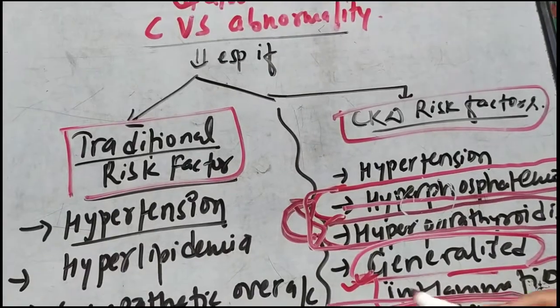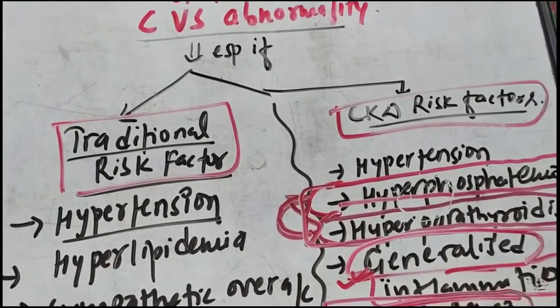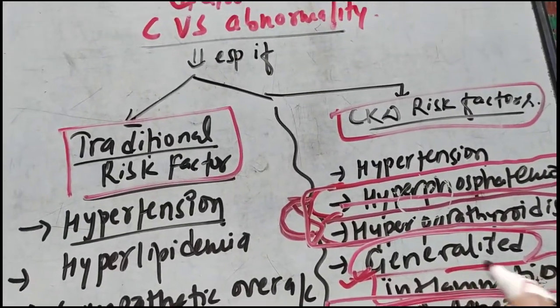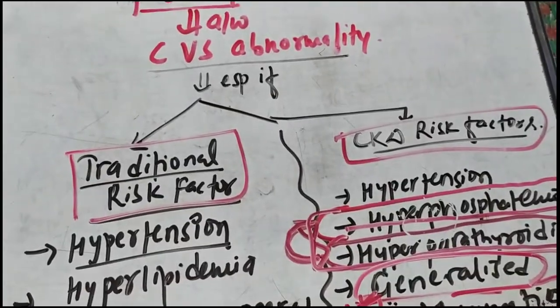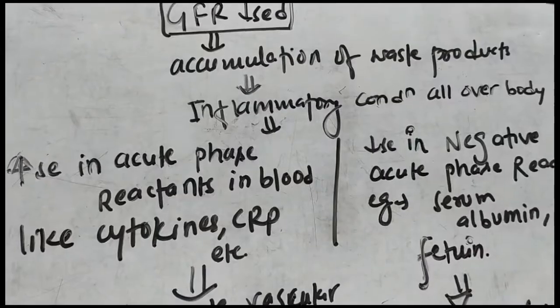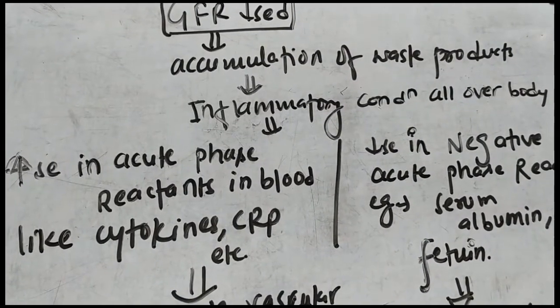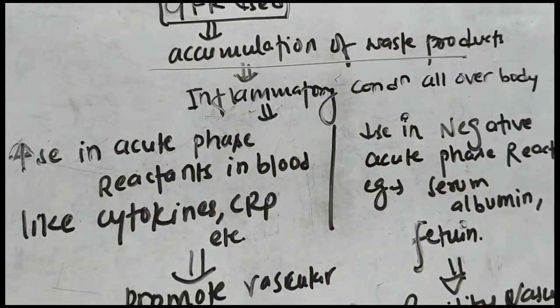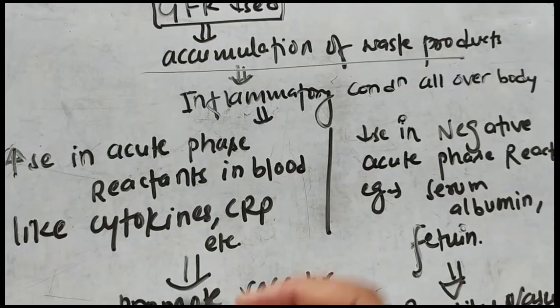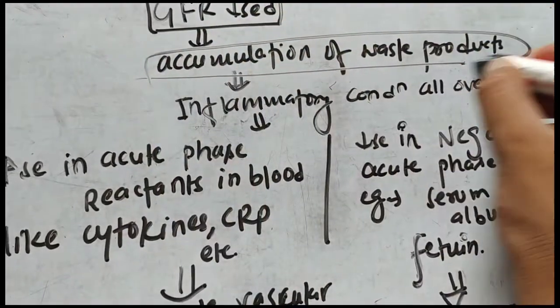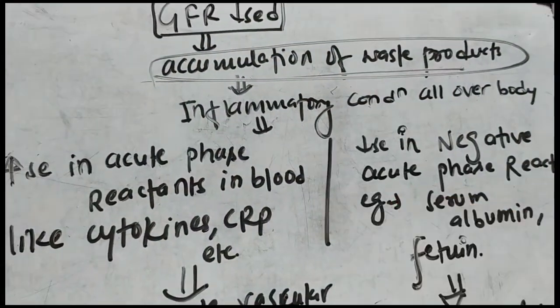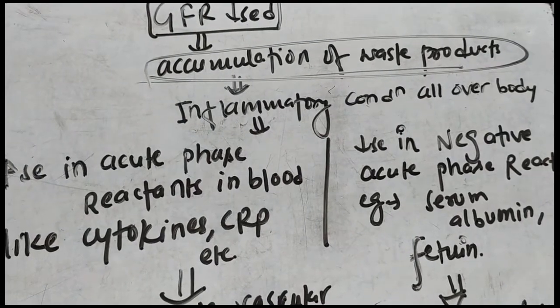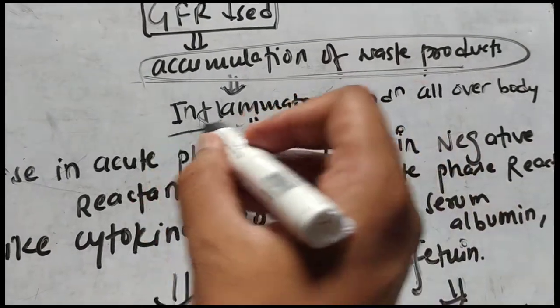So let's see why the generalized inflammation occurs and how it actually causes the cardiovascular abnormality. Now see, whenever the GFR is decreased, there is accumulation of waste products, especially the nitrogenous waste and all the other waste. These accumulated waste products will lead to an inflammatory condition all over the body.